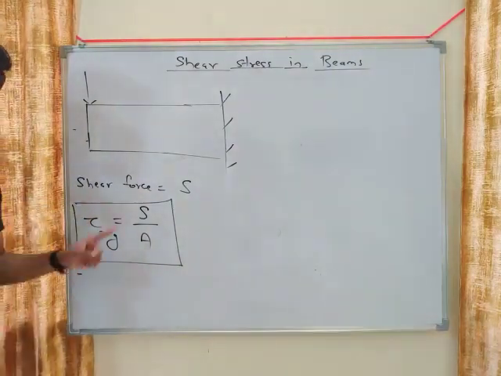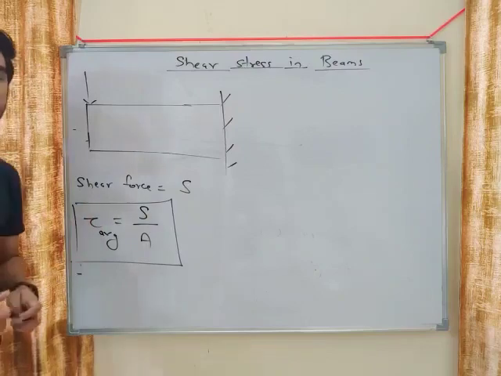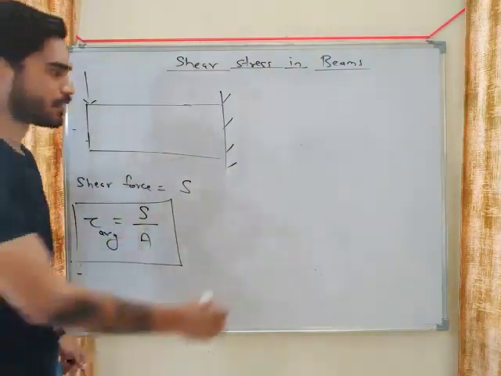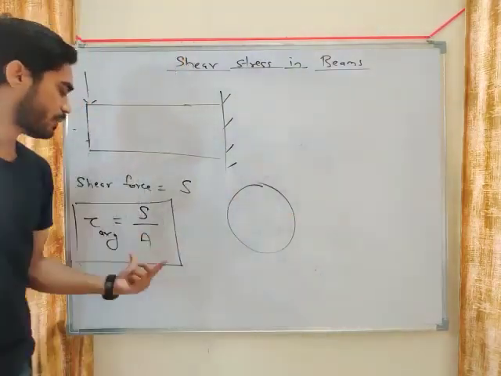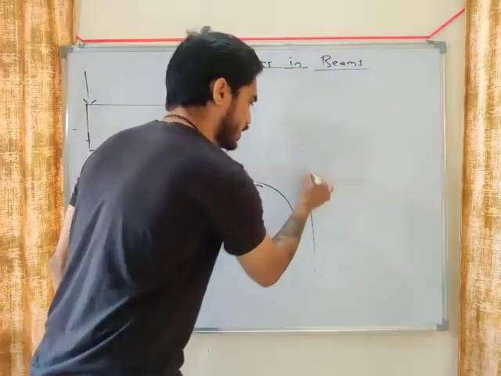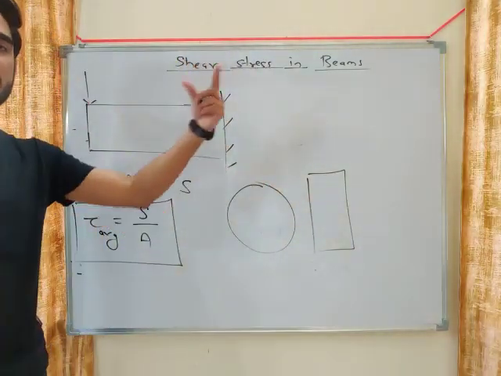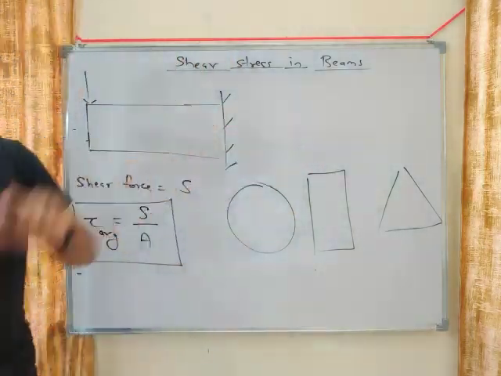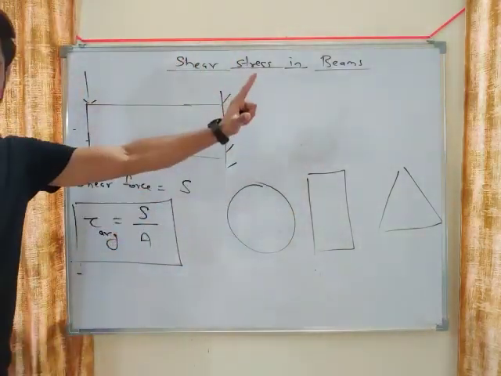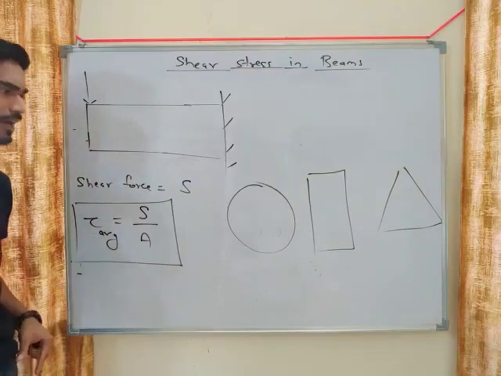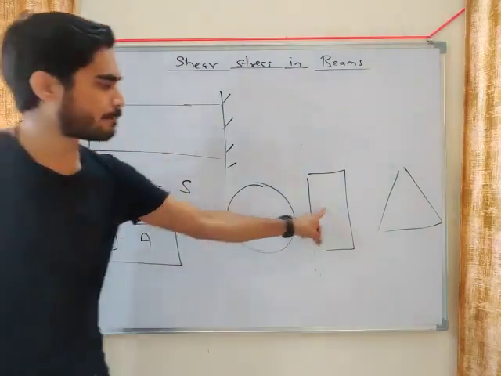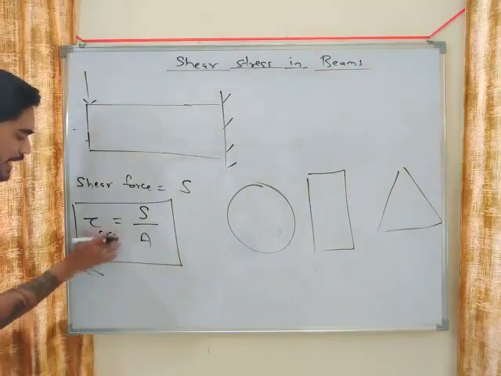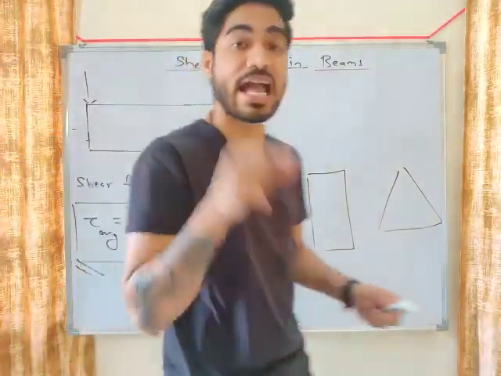This is also very important. We are going to use this relation. So what is tau average? In any cross section, tau average will be force upon area. Let's say the cross section is a circle. What will be the area? Pi by 4 d square. Let's say the cross section is rectangular. What will be the area? B into height. Let's say the cross section is a triangle. What will be the area? Half into base into height. So for any cross section, you can calculate tau average using shear force divided by area of the cross section. But this will only give you an average value. It will not give you the actual value.